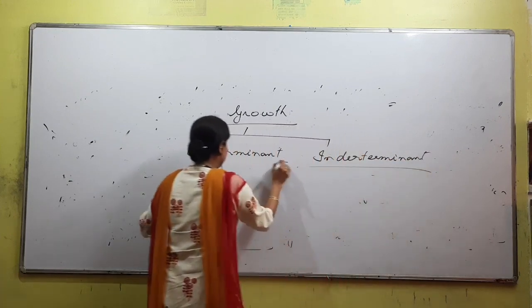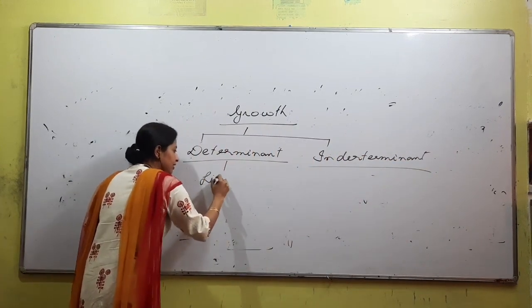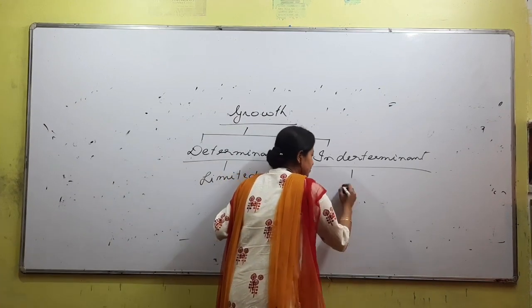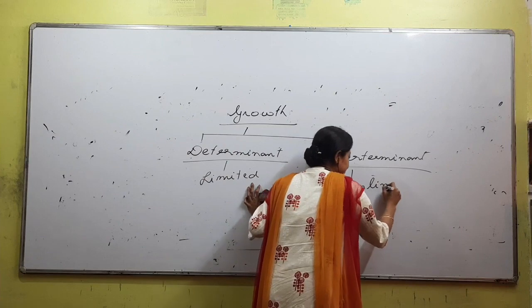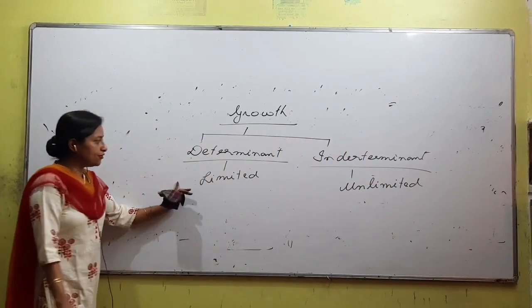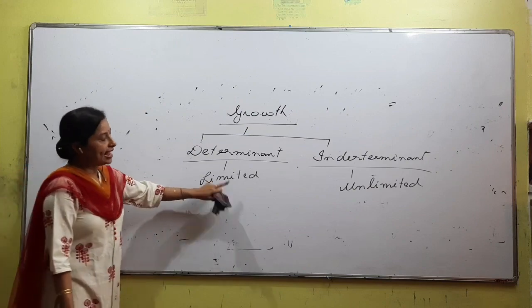What is determinate growth? Limited growth is called determinate. Unlimited growth is called indeterminate. Now give me an example of an organism showing limited growth and an organism showing unlimited growth.